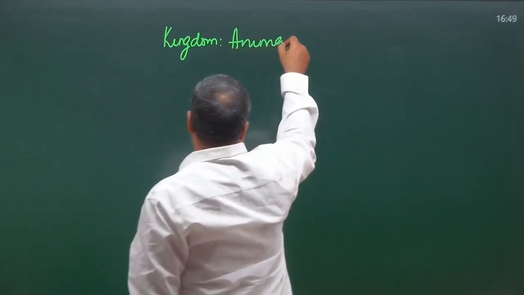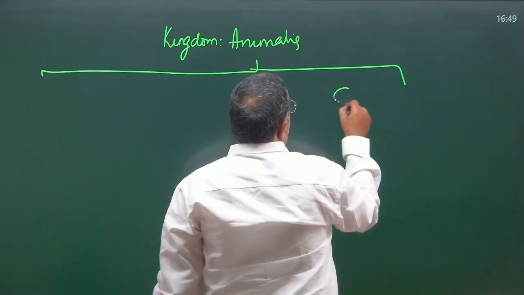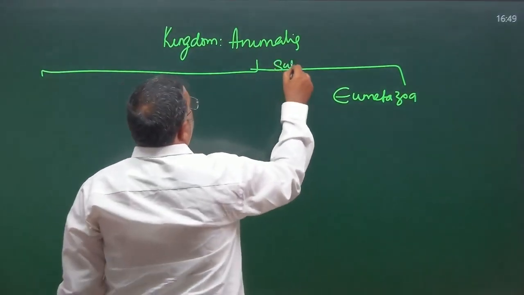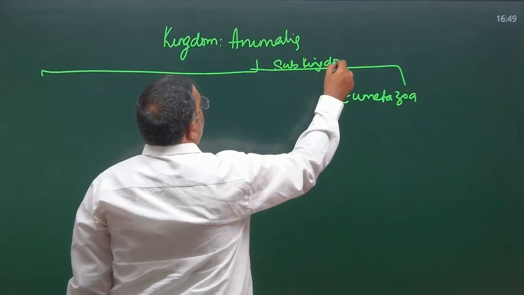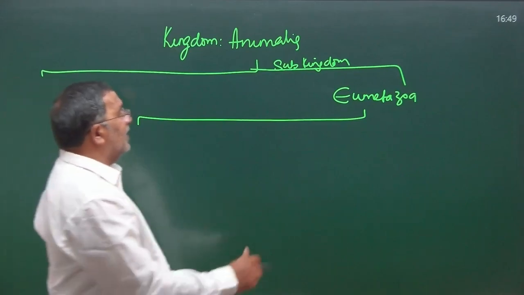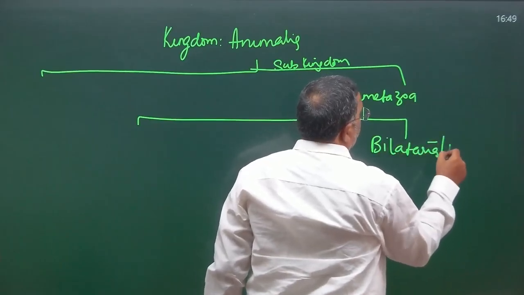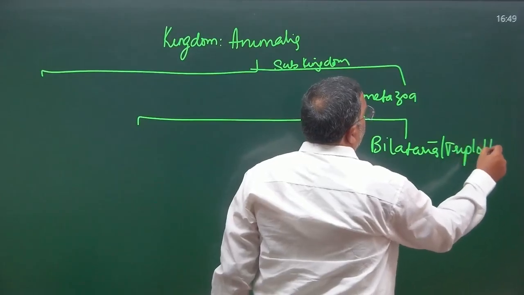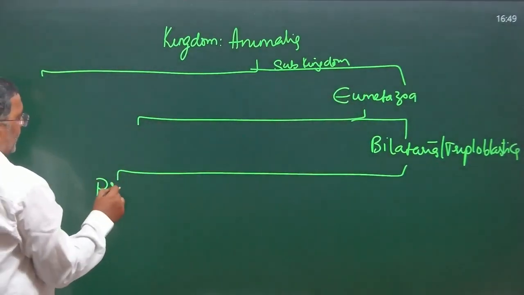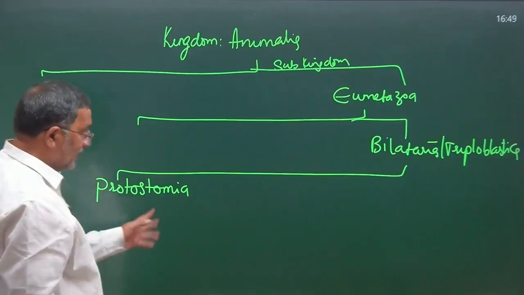Kingdom Animalia. Parazoa no matter, because that is phylum Porifera. Now I have to take subkingdom Eumetazoa. Subkingdom Eumetazoa is having two grades. Grade Radiata or Diploblastica. Grade Bilateria or Triploblastica. And it has two divisions. Division Protostomia, division Deuterostomia.